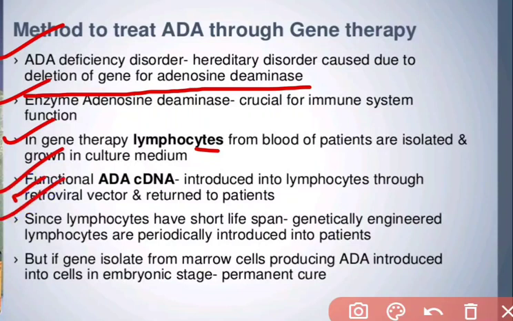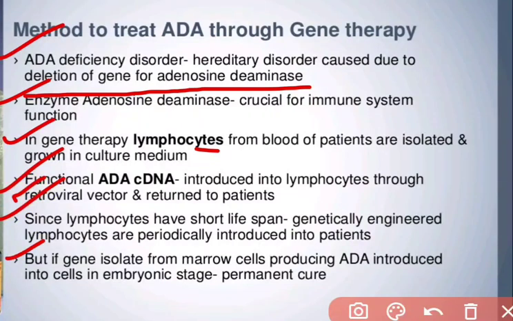Since lymphocytes have a short lifespan, genetically engineered lymphocytes are periodically introduced into the patient. Lymphocytes survive only about 6 to 8 weeks, so they have a short lifespan, and that's why they are introduced periodically into the patient's body.